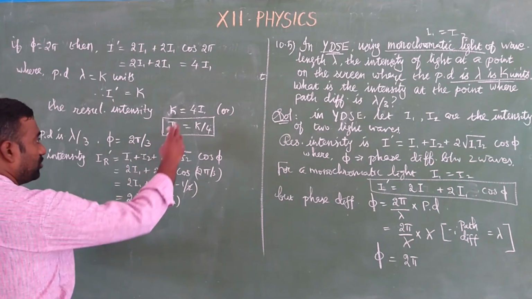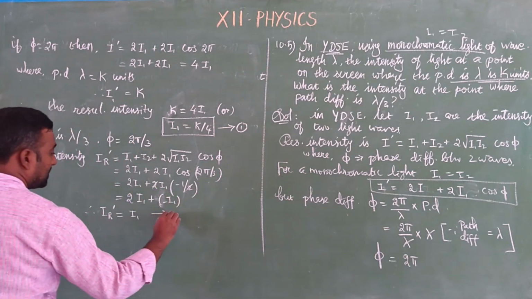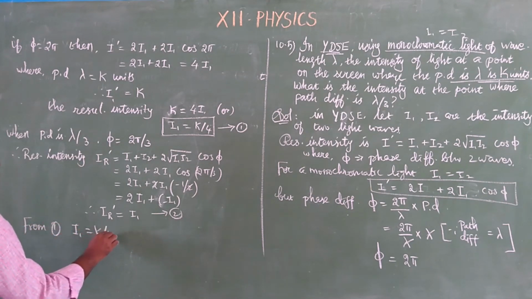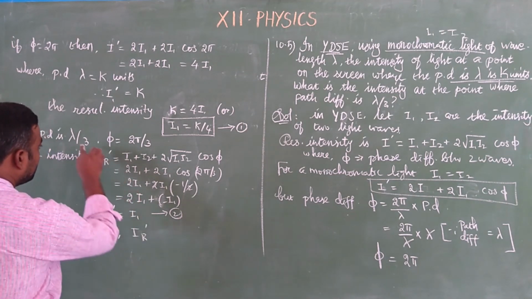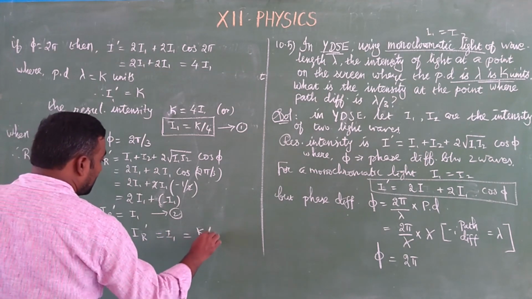So both the cases are similar. From equation 1, I1 is equal to K by 4, and the new resultant intensity for this path difference is equal to I1, which is equal to K by 4.